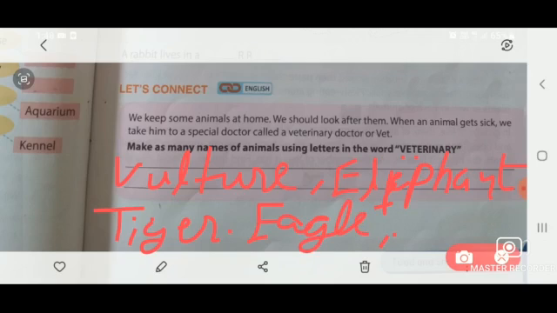And then R for rabbit, and you can also write R for rat. Okay, in the same way you have to complete all the questions of this exercise, and that's enough for today. Okay.